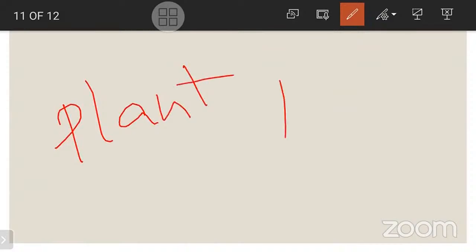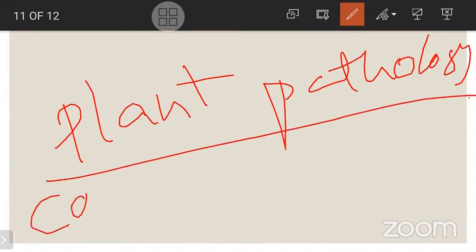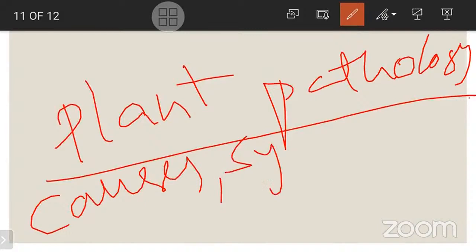And next, plant pathology. This is also important. Plant pathology is the study of causes, symptoms, and methods of control of plant diseases. Plants also get different diseases, and that will be understood. What are the causes of the disease, what are the symptoms of that disease, what are the methods of control of the plant disease, that is under plant pathology.